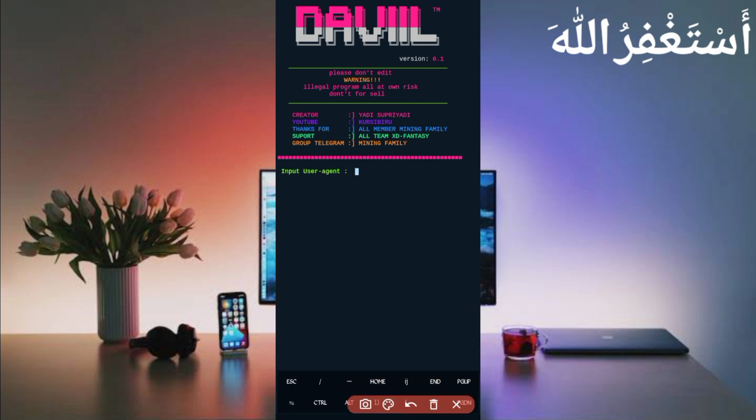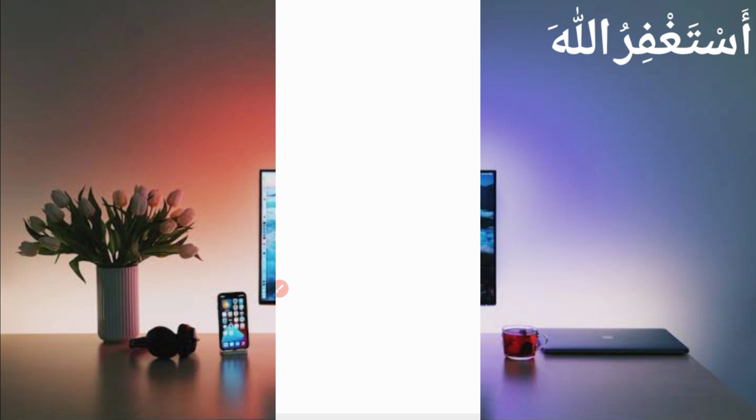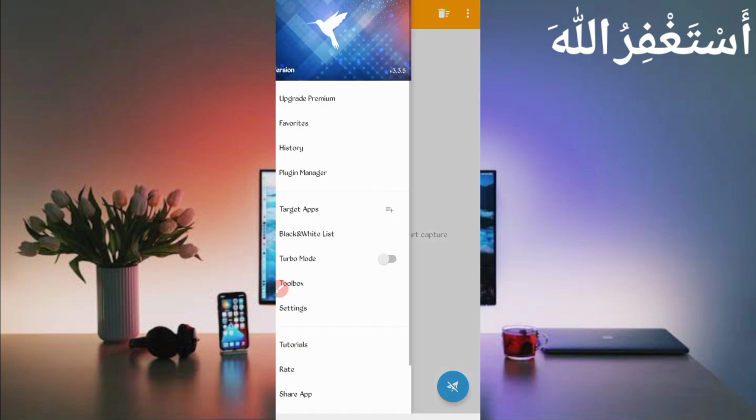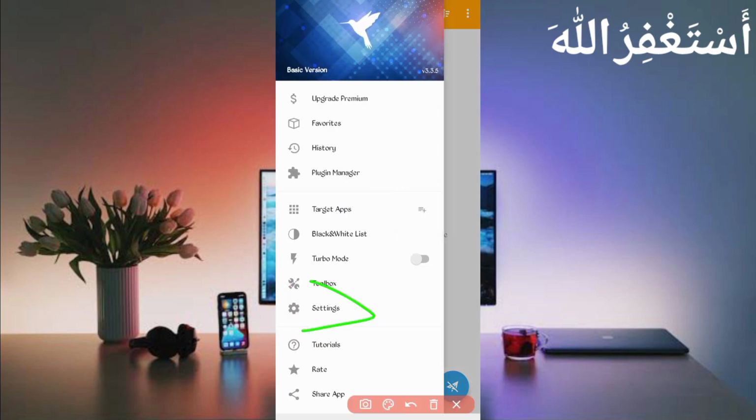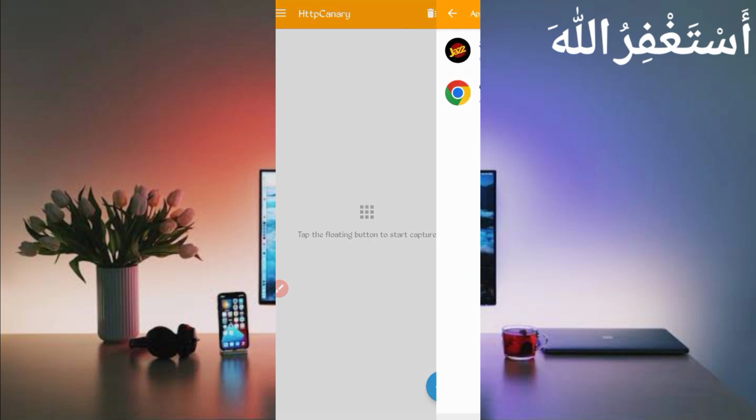Okay, so now here we need the user agent, website cookies and URL solve media. We will capture all of them from HTTP Canary. So go back and open HTTP Canary. If you are a new user using Canary for the first time, install the CA certificate first. If you don't know how to install the CA certificate, the video link is in the description. You can check it out. Then add the web browser which you use.